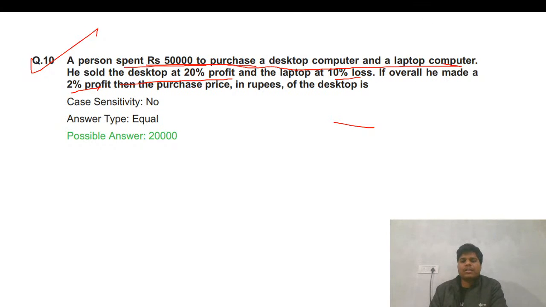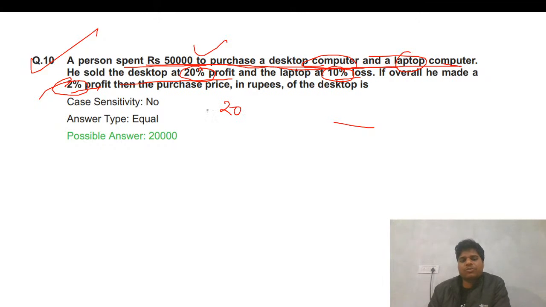A person spent this much on a person. So when you're preparing for CAT, or JAT, IPMAT, CMAT, any exam, just go through at least 5-6 years of previous year papers. That will give you the idea of what type of questions they ask, and also you'll practice previous year questions, so that type of question may come again. A person spends 5,000 on a desktop and laptop, with 20% profit and 10% loss, and overall. So there we can apply alligation.